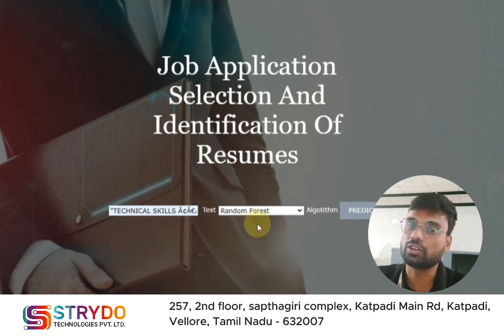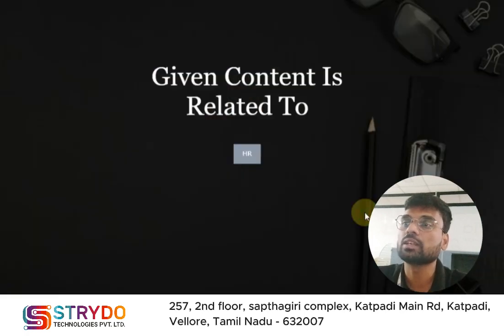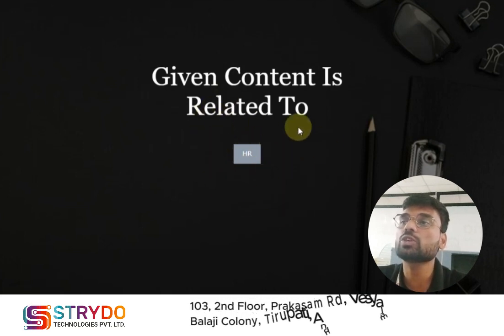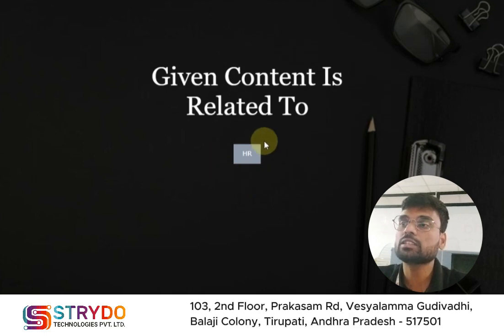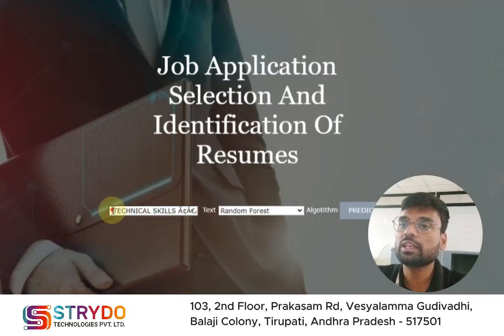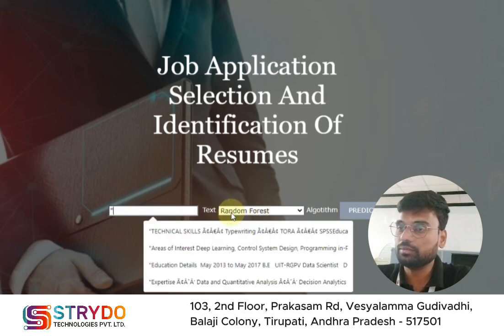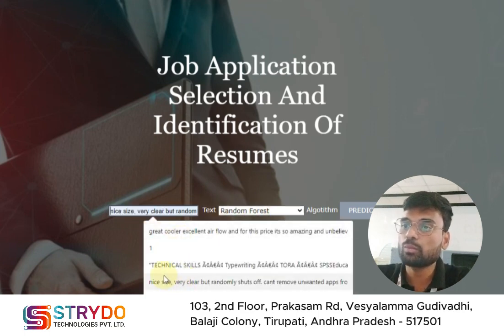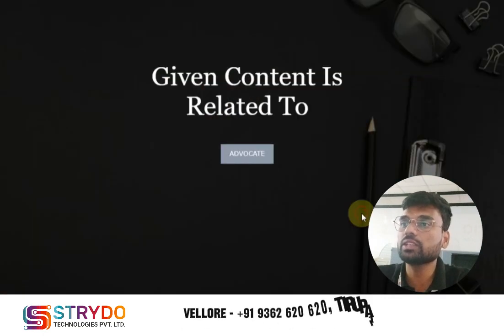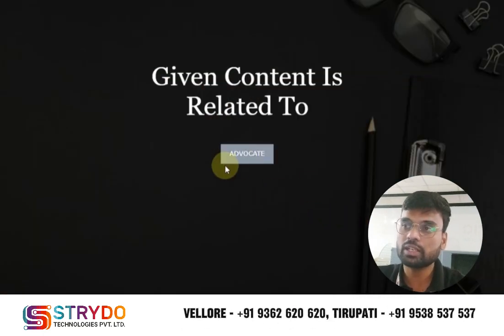Here I selected random forest. After applying the algorithm, I click on the predict button. After clicking predict, it says that the pasted text belongs to HR, an HR job related resume. For suppose if I paste any other text, it will give some other category, like advocate. Whatever text I paste, it predicts the related job role. Like this it will work. Thank you.